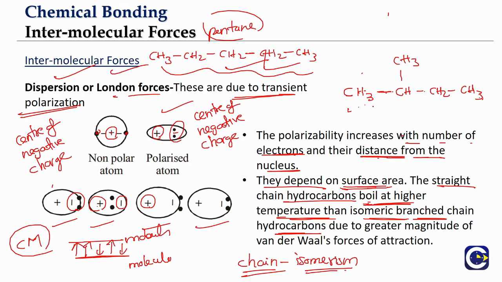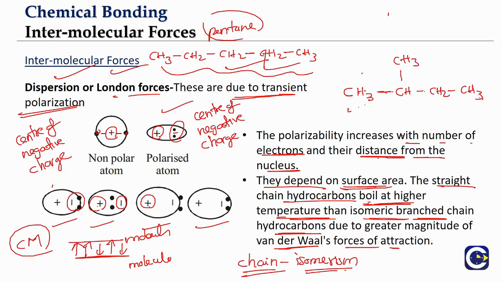In comparison to the branched isomers, the straight chain one will have more surface area. As a result, what is going to happen? The London forces or van der Waals forces will be higher, and hence the straight chain one will have a higher boiling point than the branched chain ones. About the dispersion forces or London forces, there are two things we need to keep in mind. One is they depend upon the atomic number or atomic mass. If you want to compare between different molecules, the molecule with a higher molecular mass will have higher dispersion forces.